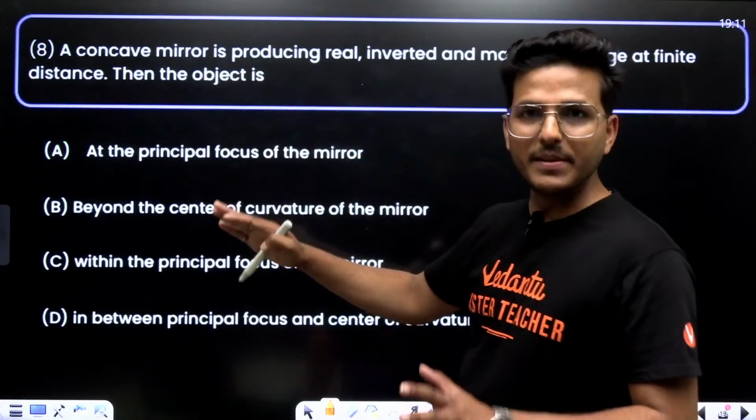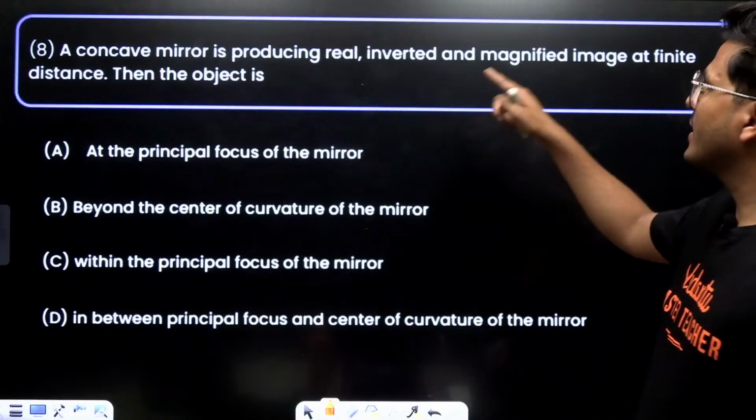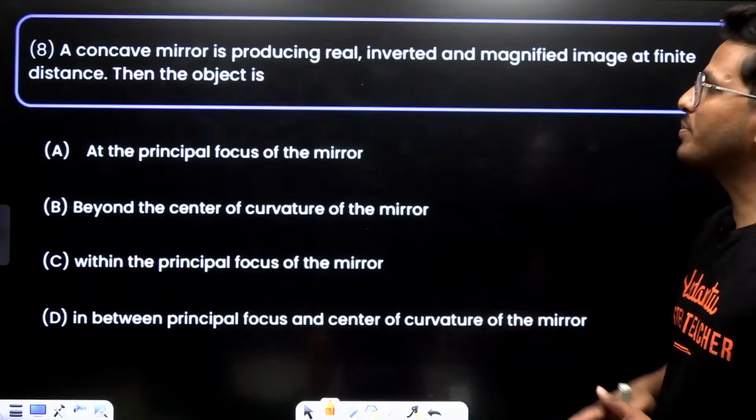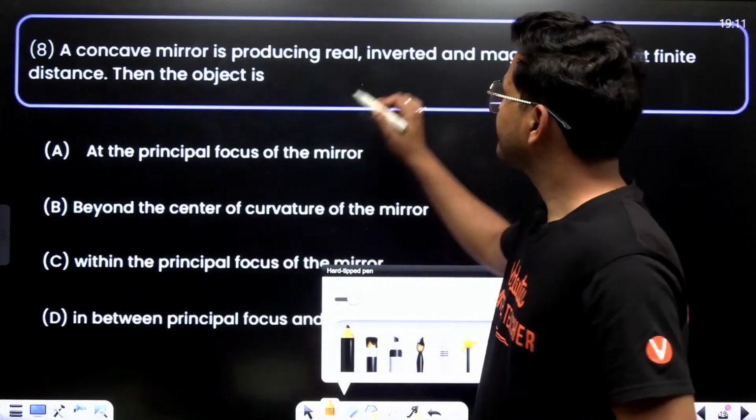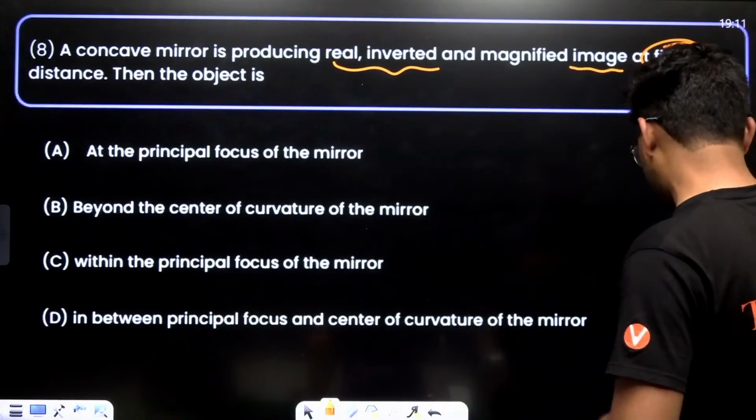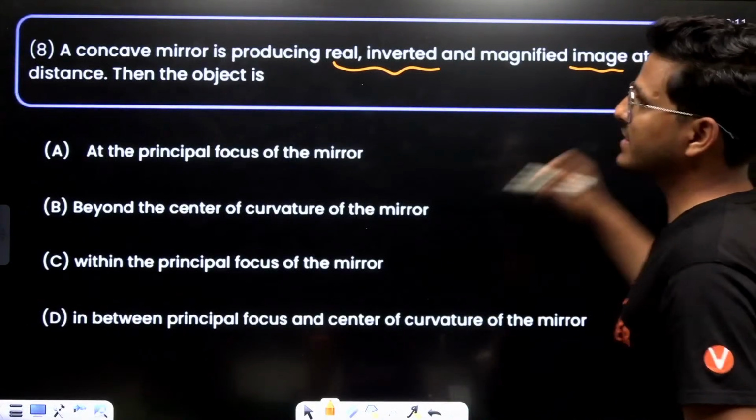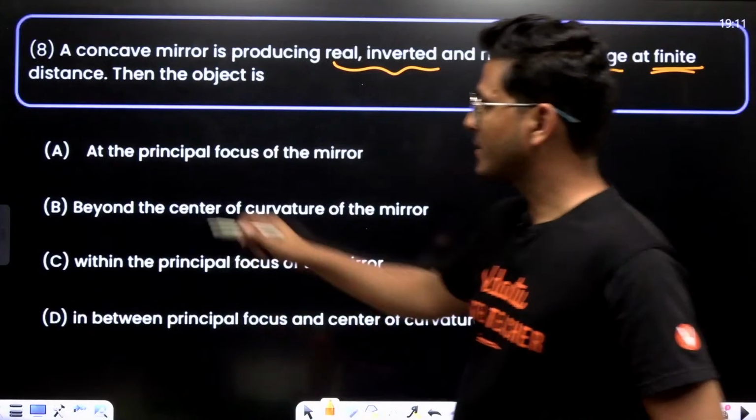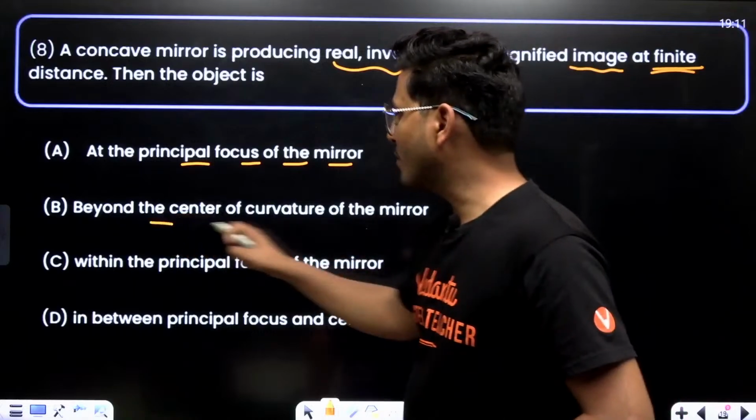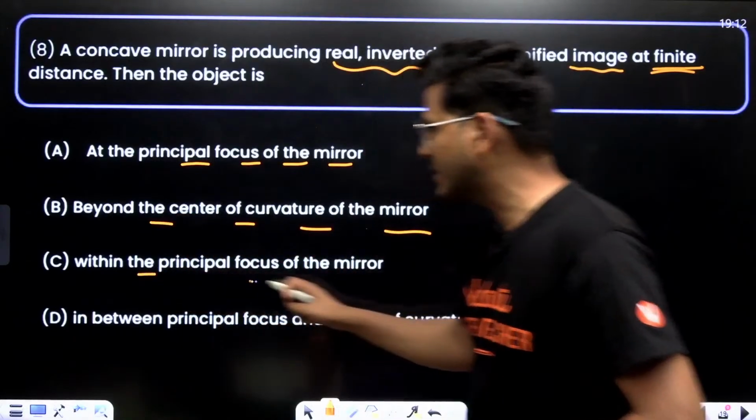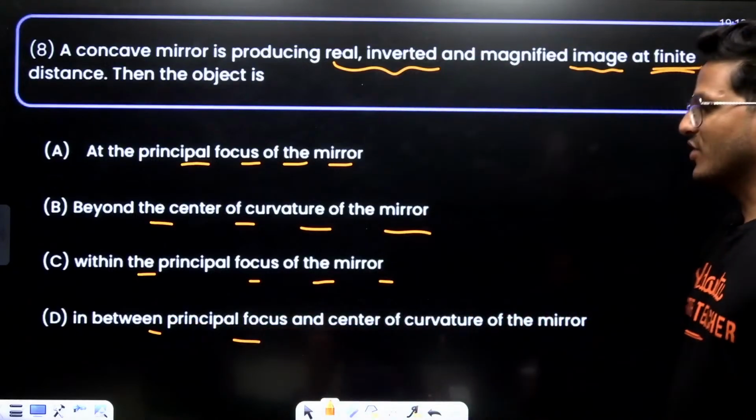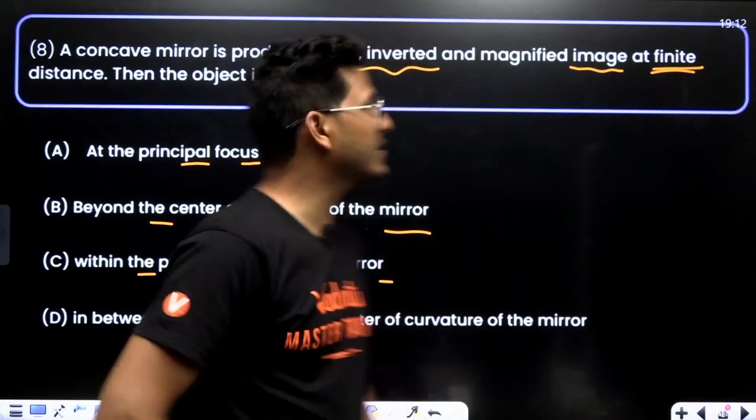A concave mirror is producing a real, inverted and magnified image at finite distance. Then the object is: at the principal focus of the mirror, beyond the center of curvature of the mirror, within the principal focus of the mirror, or in between principal focus and center of curvature of the mirror.